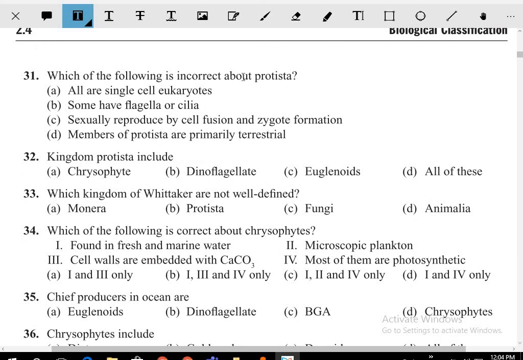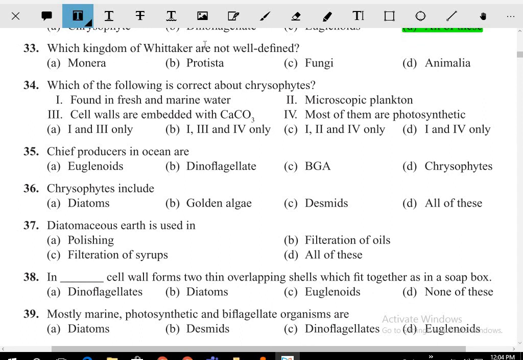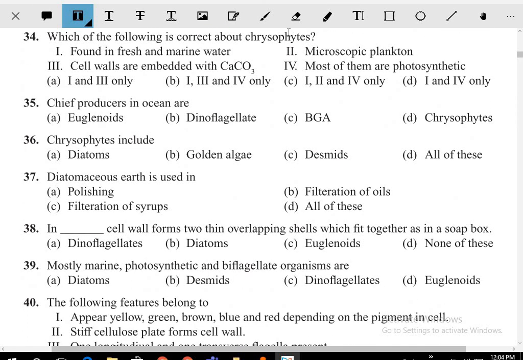Now which of the following is incorrect about the protista? Protista के बारे में incorrect यहाँ क्या है? Membranes of the members of the protista, primarily terrestrial. It is wrong because the majority will be aquatic only. Kingdom Protista includes chrysophytes, dinoflagellates, euglenoids, all of the above. Which kingdom of Whittaker's classification is not well defined? Protista.